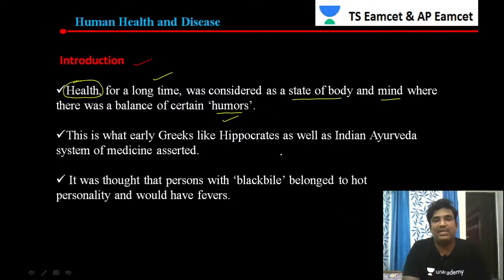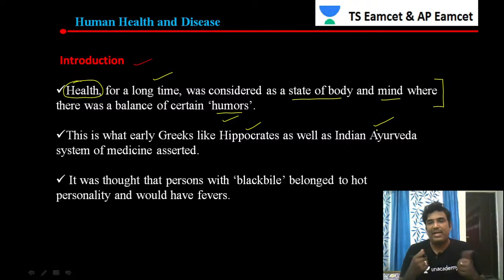This thinking, that health was a state of body and mind with a balance of certain humors, was earlier given by the Greeks like Hippocrates and by the Indian Ayurvedic systems of medicine. They used to tell that health is the state of body and mind with a certain balance of humors. They used to think like that.